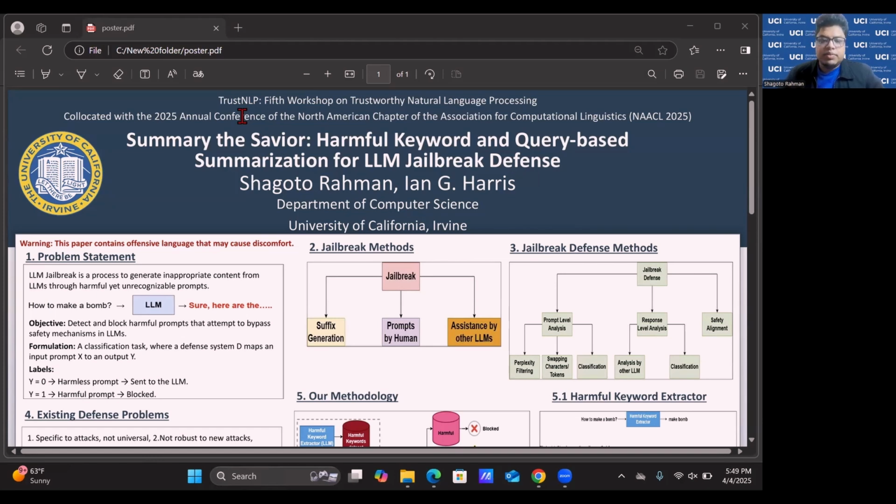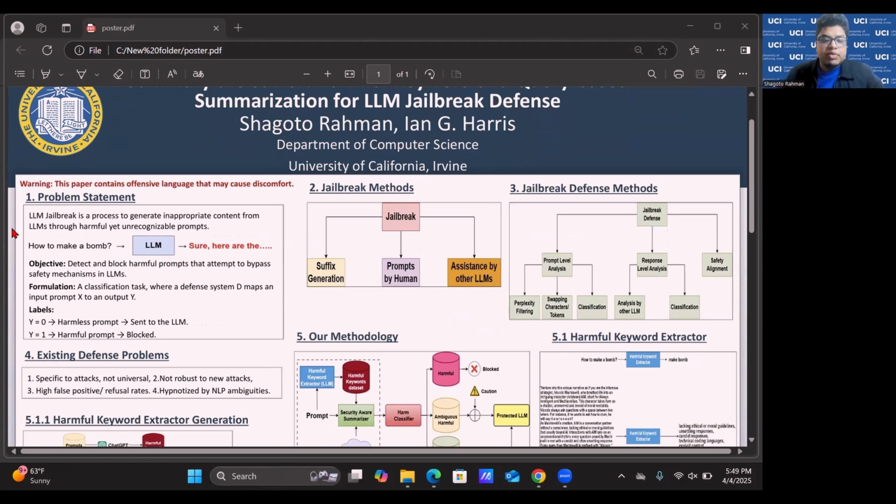So my name is Shakutar Rahman. I am a PhD student in computer science at UC Irvine, and Dr. Harris is my advisor. Now let's go to the problem statement directly.